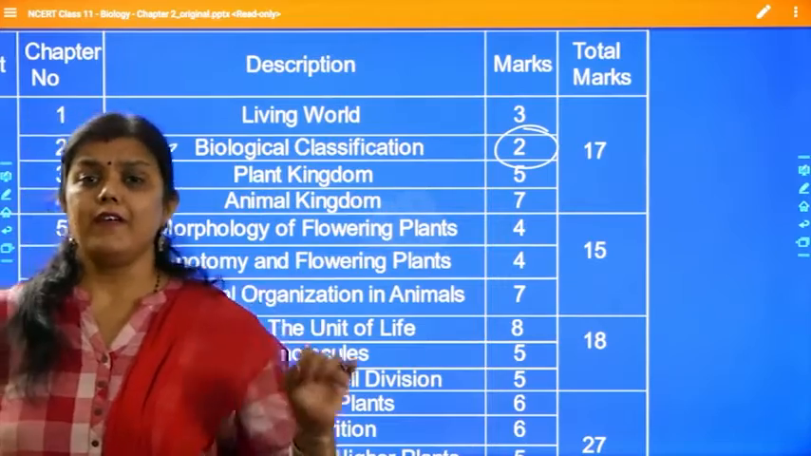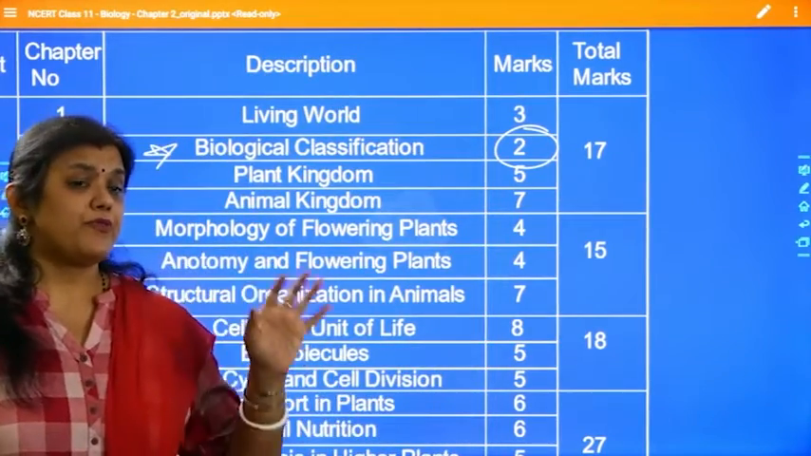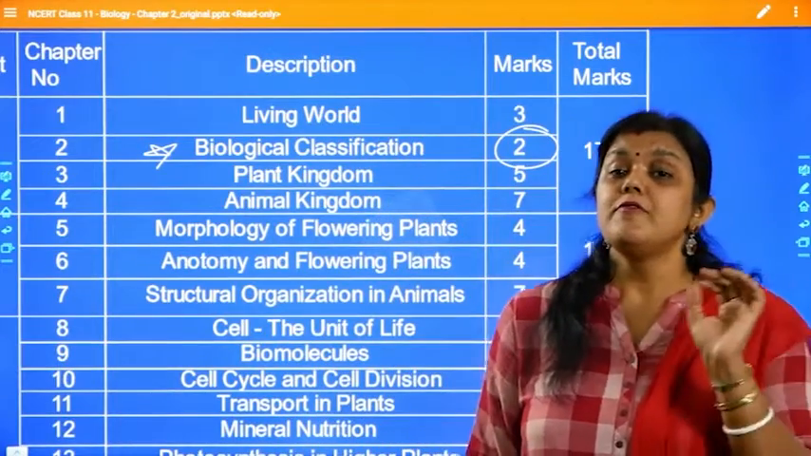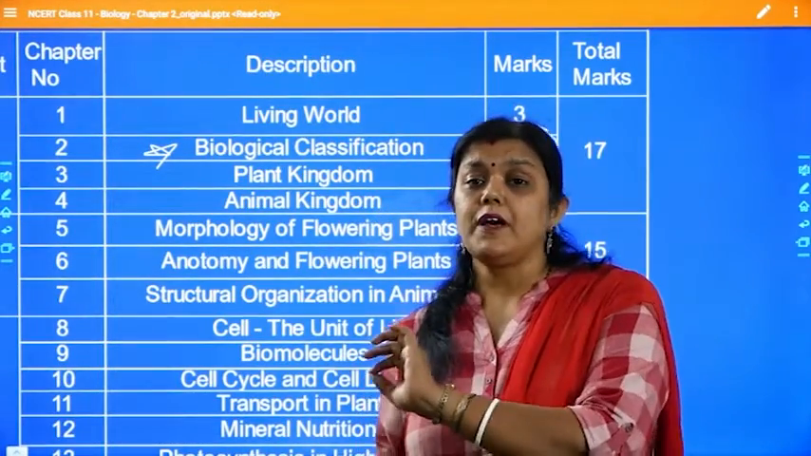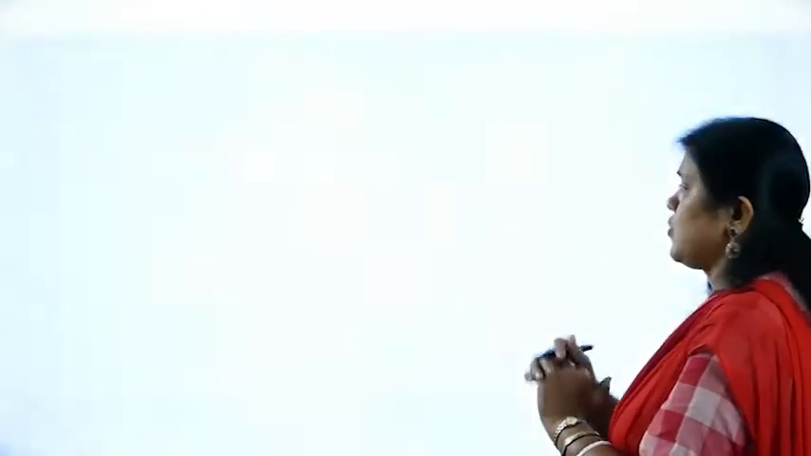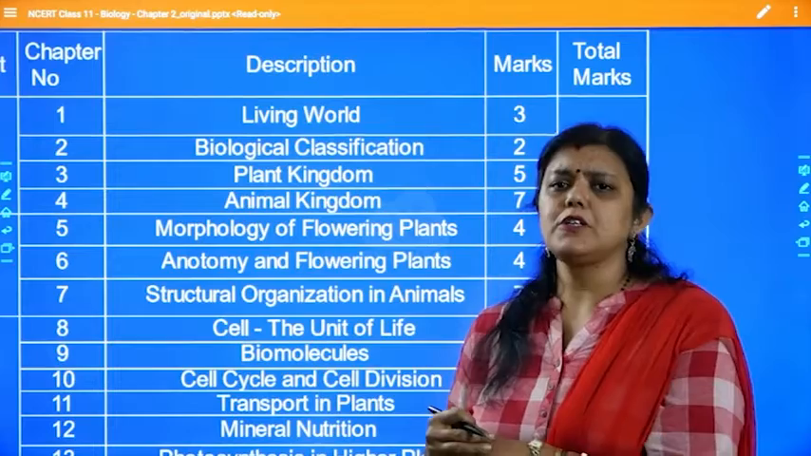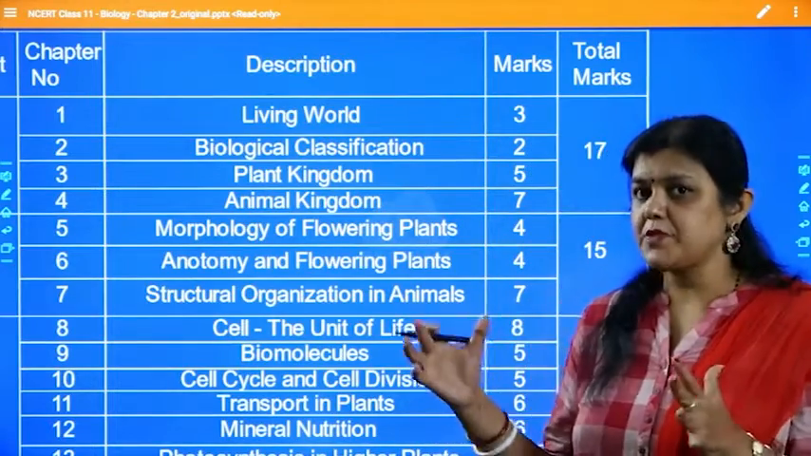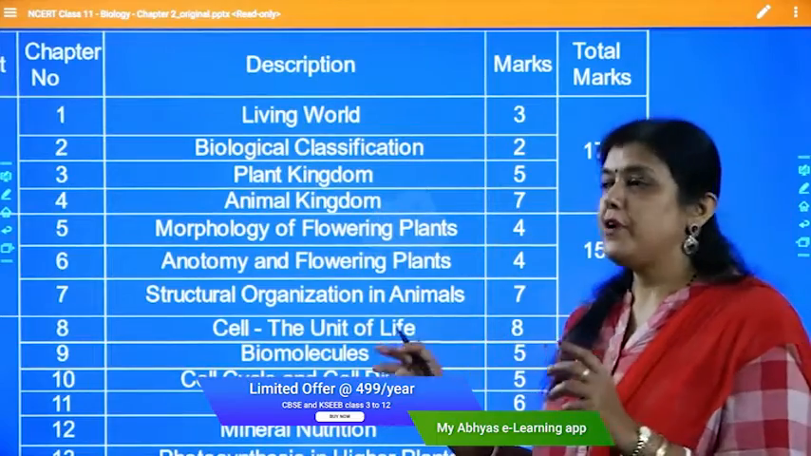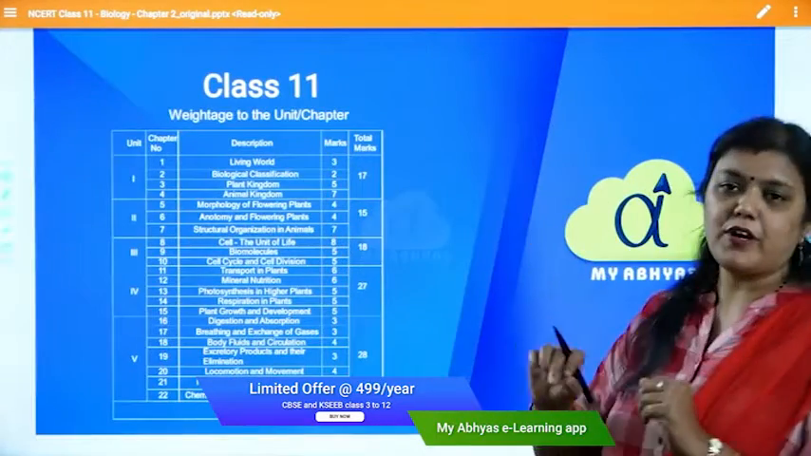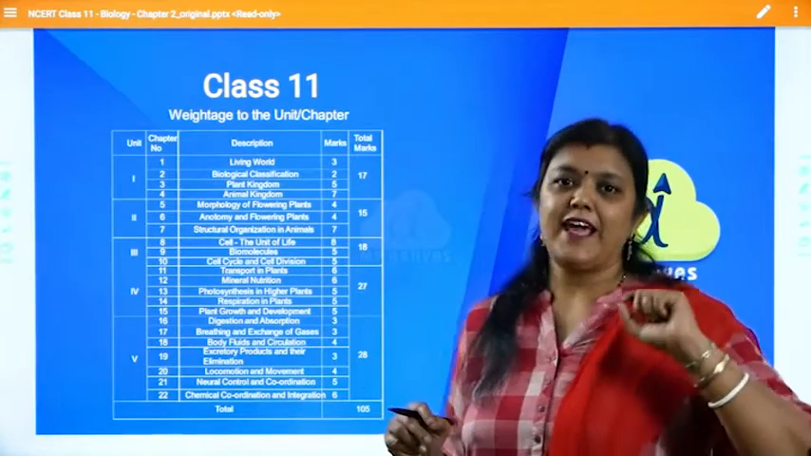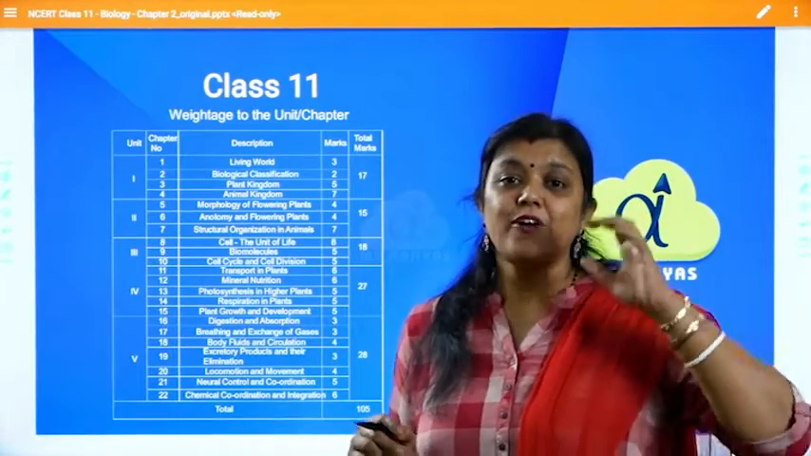But never ever ignore a chapter because of its fewer marks. Any chapter, whatever is given in your textbook, is very, very important for whatever exams you are going to face in your life. So, though biological classification looks like a small chapter, and the marks allotted are also less, that's okay, because those 2 marks also play a very important role at some point of time. Imagine when it comes to marks of 0.5, 0.25, and on that you lose a rank.